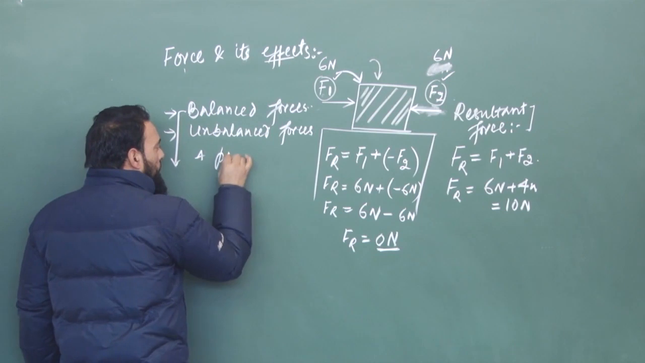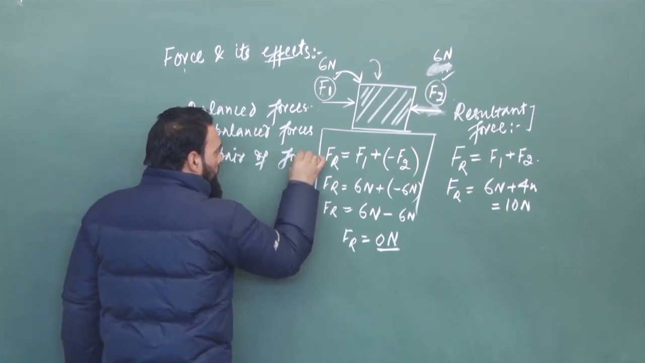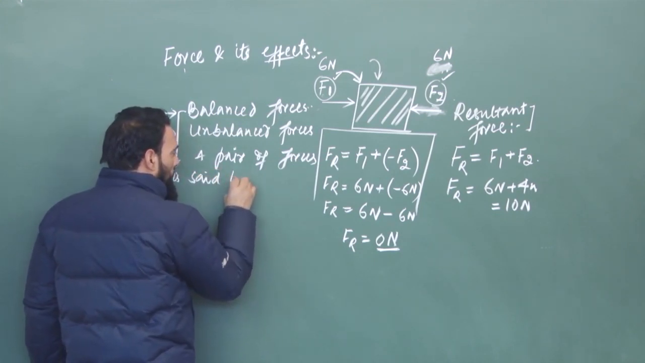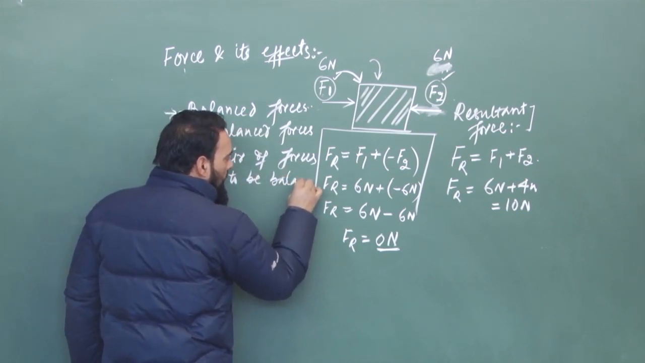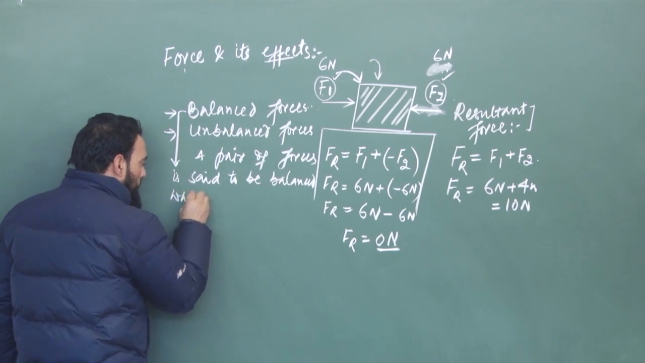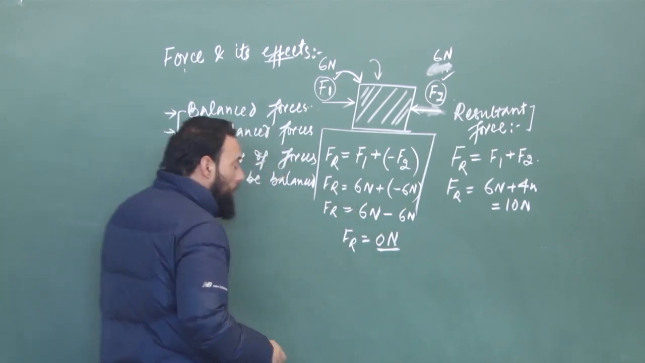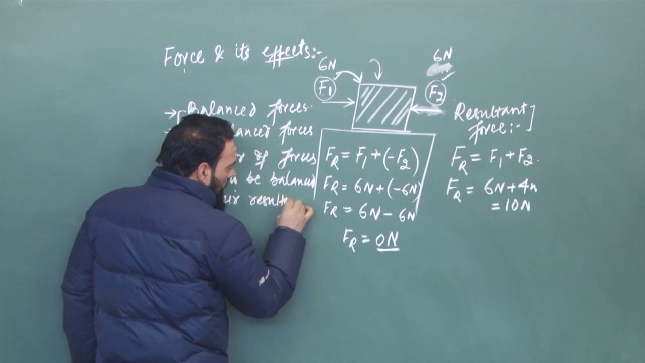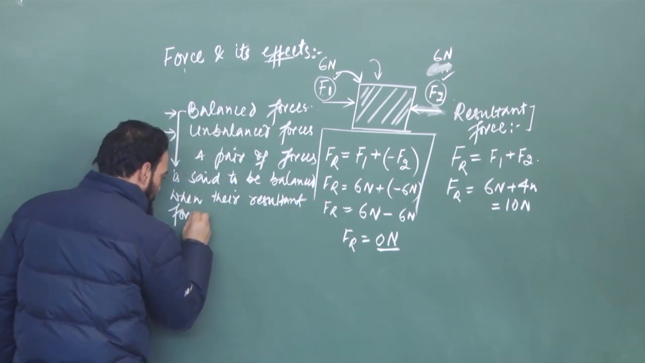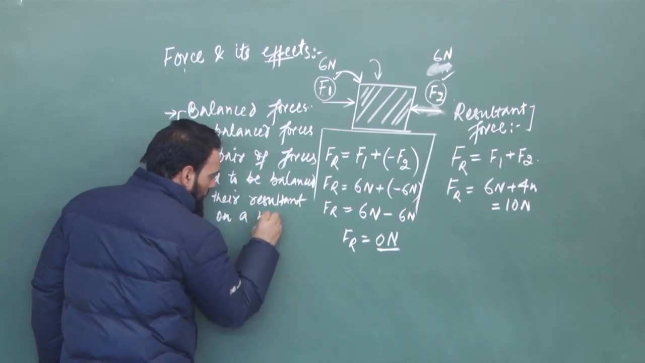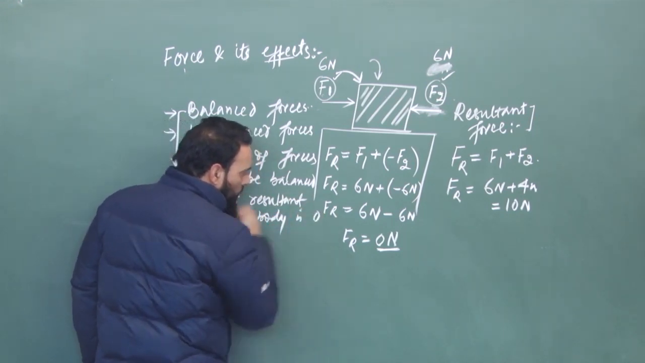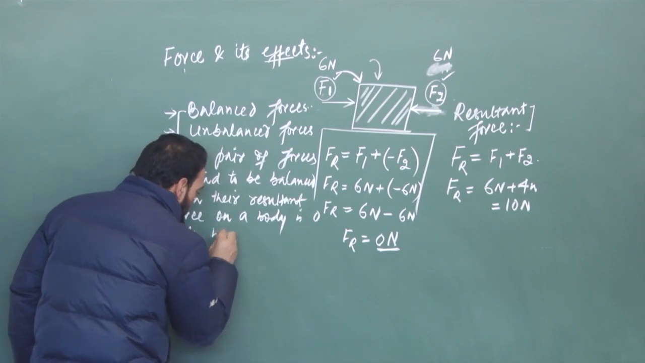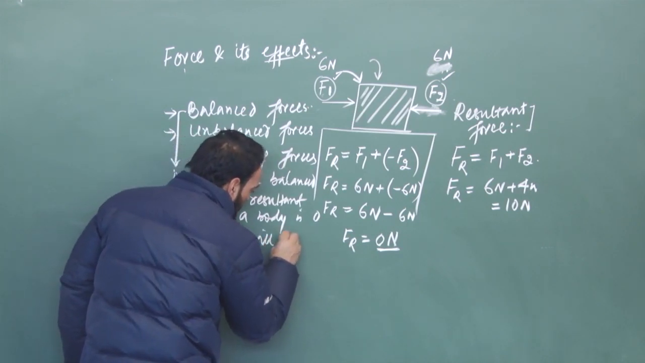A pair of forces is said to be balanced when their resultant force on a body is 0, and the body will not move.